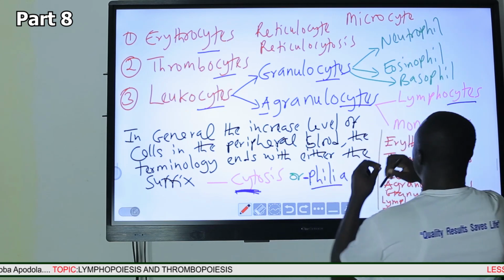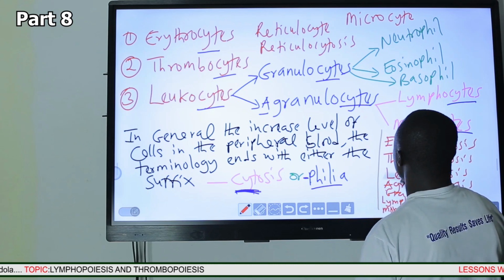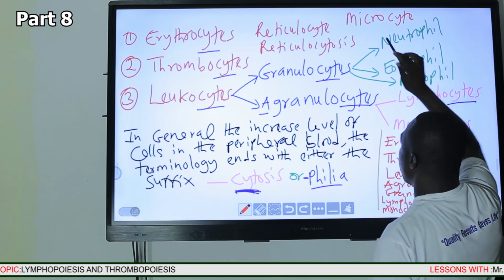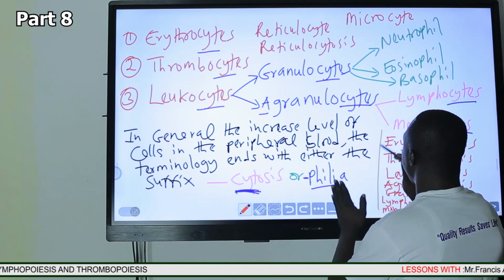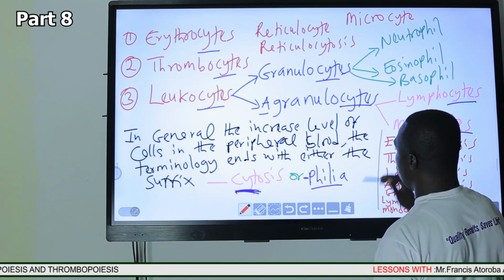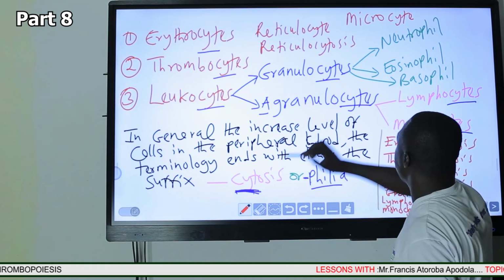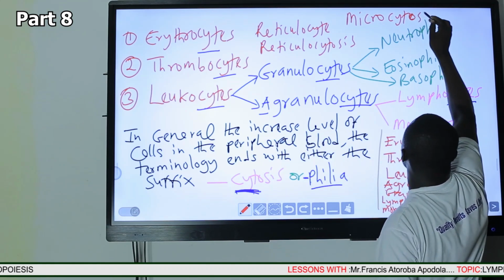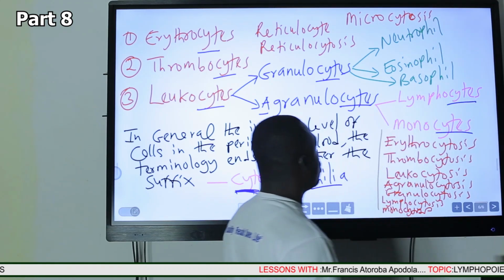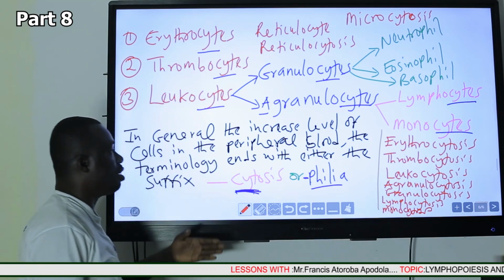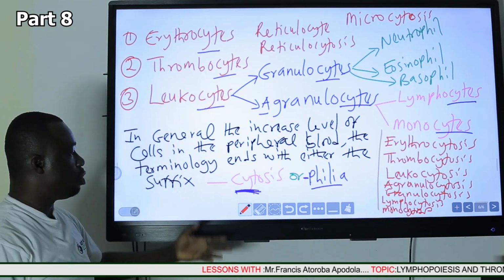And therefore, if you want to create the terminology for the increased levels of smaller than normal red blood cells in circulation, it will be called micro, ending with cyte, becomes microcytosis. So increased levels of microcytes in circulation is called microcytosis.